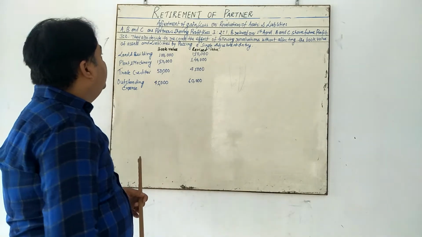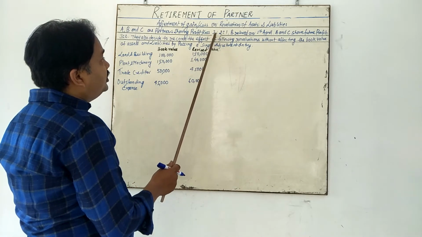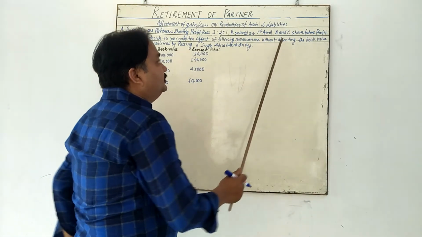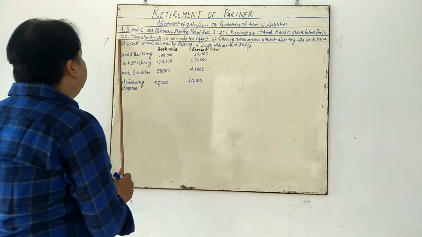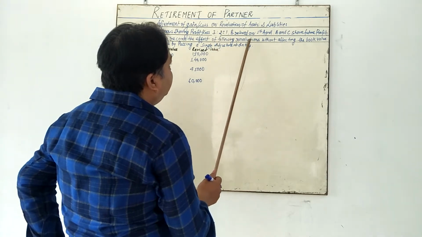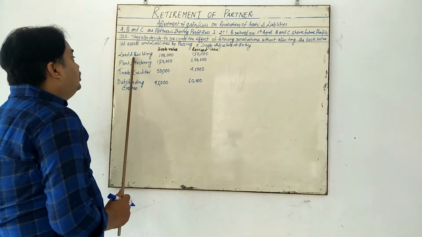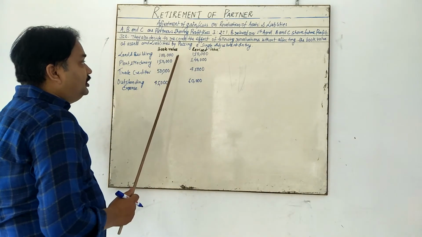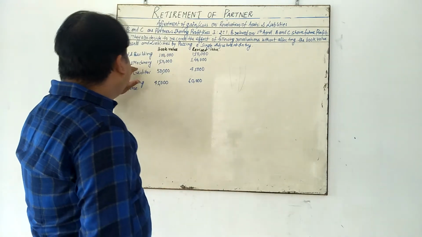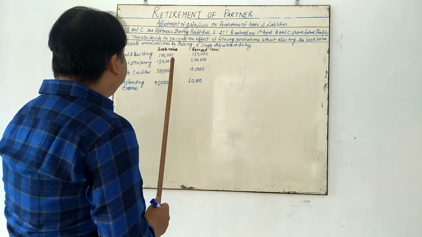adjustment, I take an example question: A, B and C are partners sharing profit and losses 3:2:1. B retired on 1st April. A and C share future profit 3:2. They also decide to record the effect of the following revaluation without affecting the book value. What is the meaning? Land and building book value is 1 lakh, so they want to retain this book value for the new balance sheet. Plant and machinery, the book value is 1,50,000, so they want to maintain this book value.